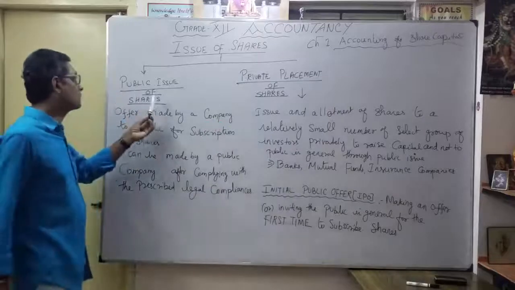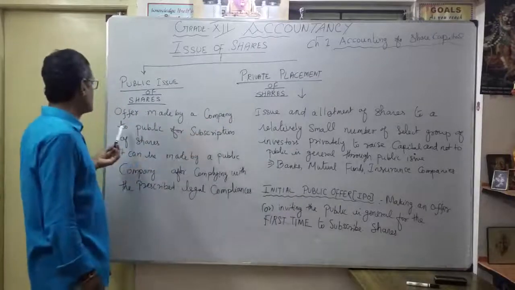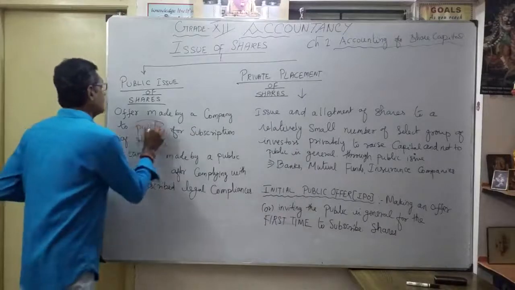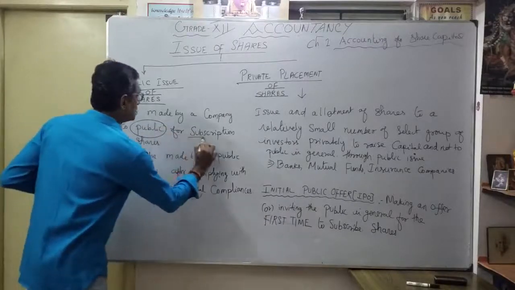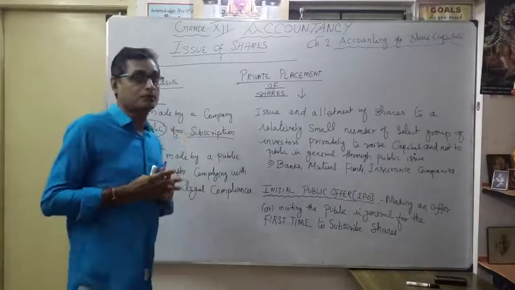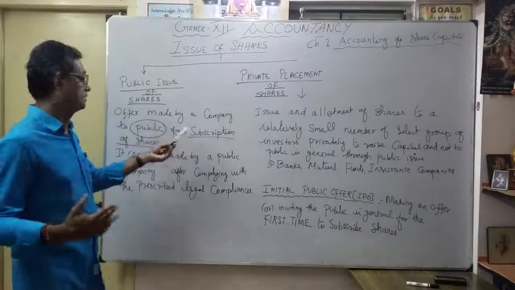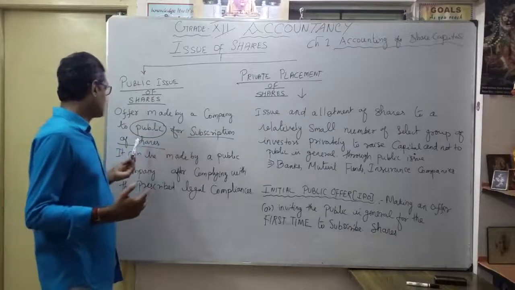So what is the meaning of public issue of shares? It is an offer made by a company to the public for subscription of shares. That's why it is called a public company, correct? Repeat once again, an offer made by a company to the public for subscription of shares.